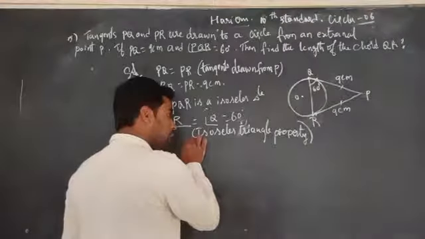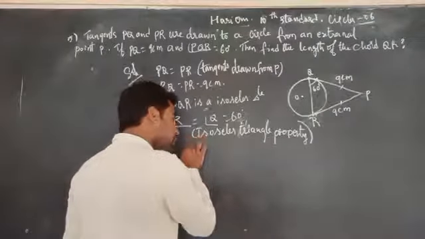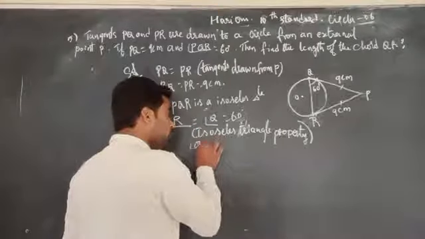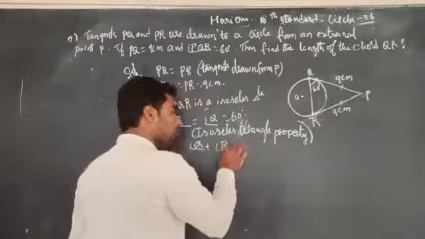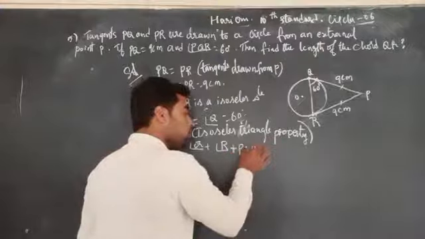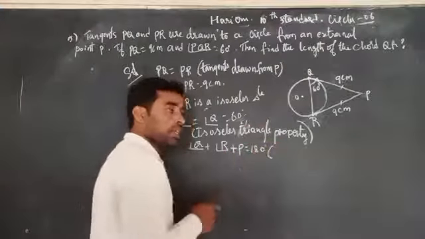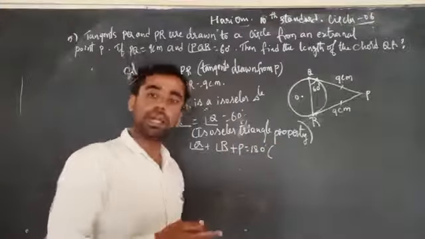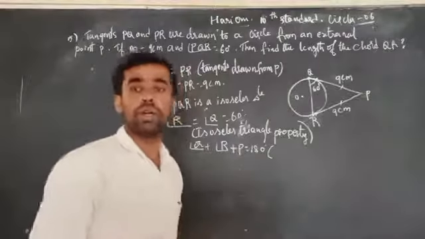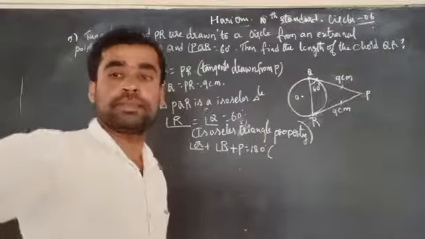Now I'll take angle Q plus angle R plus angle P. They are equal to 180 degrees. What is the reason? The sum of three angles of a triangle is equal to 180 degrees.